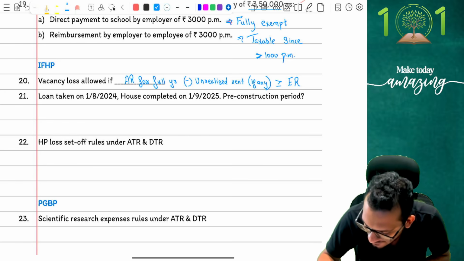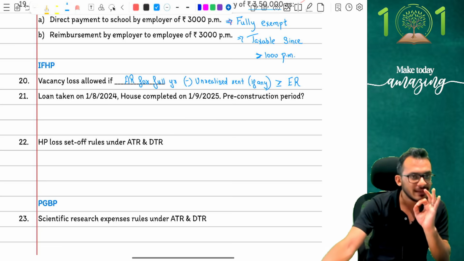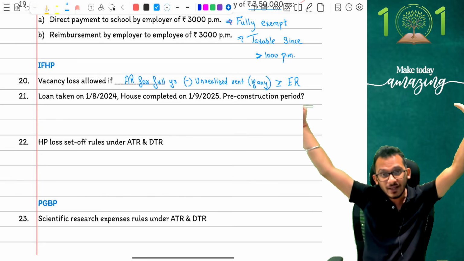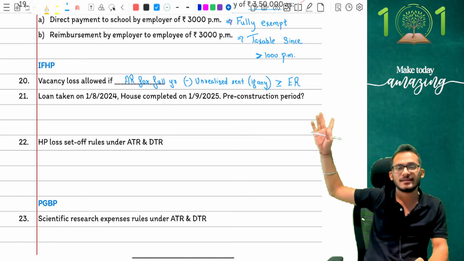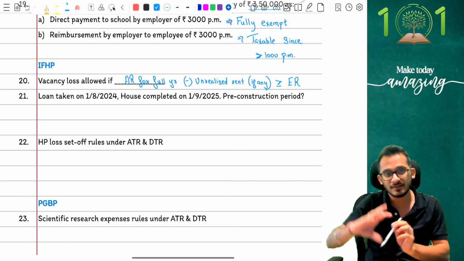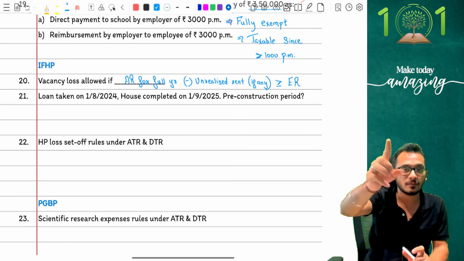So vacancy loss has been tested in exam multiple times and students don't realize the vacancy loss calculation properly. So be very, very careful. I'm going to give you vacancy loss only if my actual rent for the full year, matlab ignoring the vacancy period, minus the unrealized rent has exceeded my ER. Only at that stage can you go back and tell the income tax department that, sir, I was trying to be a good boy. Had vacancy not arisen, I would have been a good boy. So please give me the benefit.